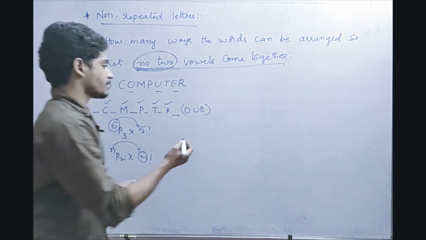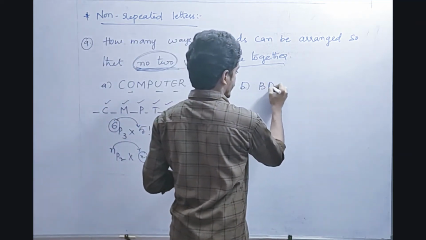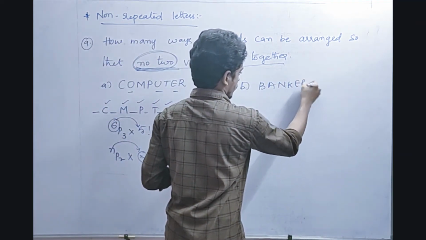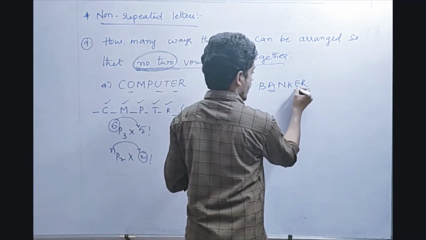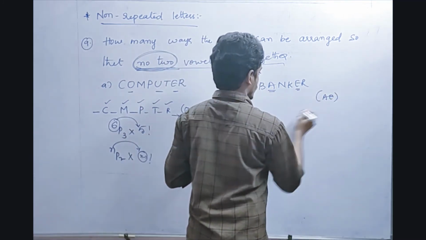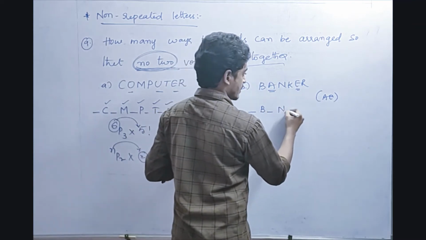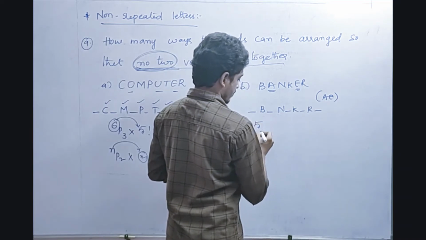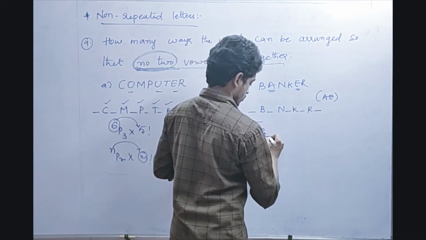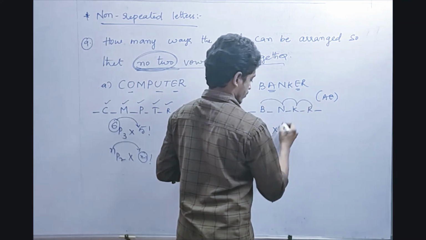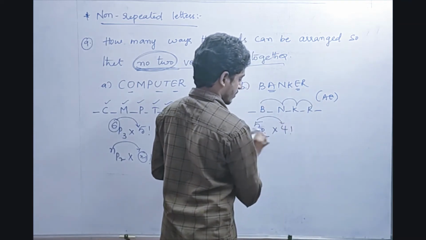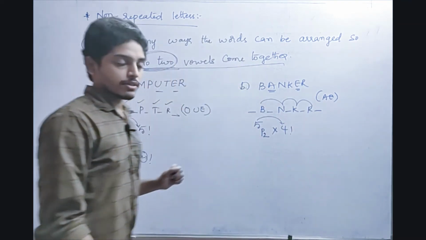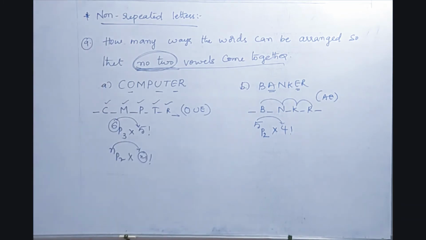Okay, friends, suppose let us take another word, banker. See friends, what are the vowels here? A, E are the vowels, right or not? So what are the remaining terms? B, N, K, R, right? 1, 2, 3, 4, 5. So out of 5 places we have to arrange these 2 into 1, 2, 3, 4. 4 factorial ways. 5P2 and 4 factorial: this is n, this is n minus 1. Right, friend? So in this way we will say no two vowels come together, or no two consonants come together, no two letters come together. So this is the process.